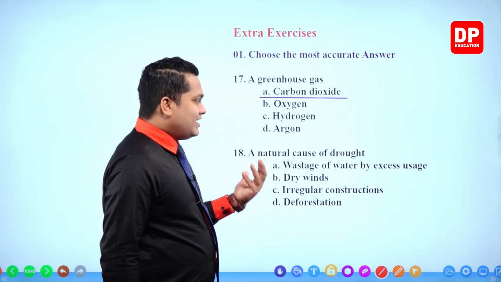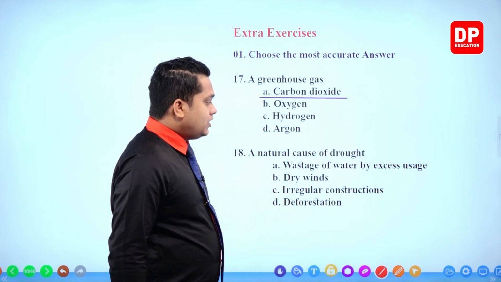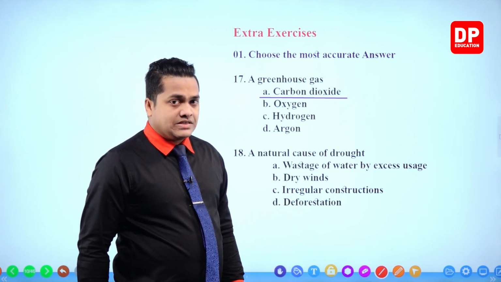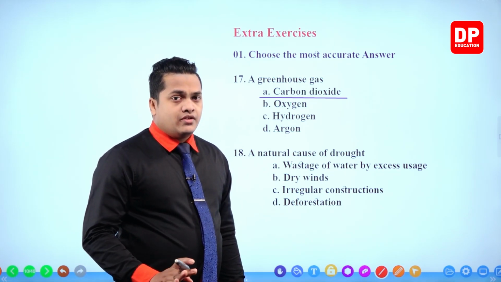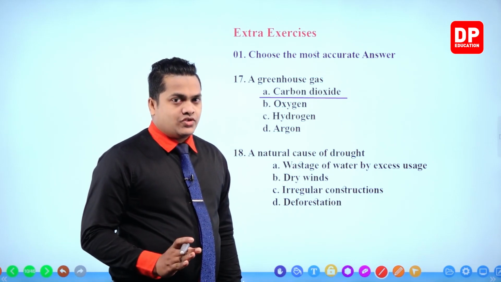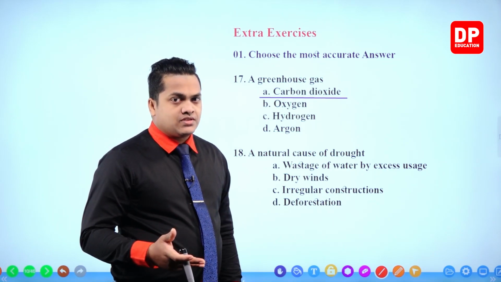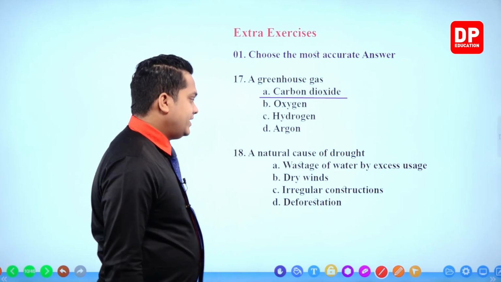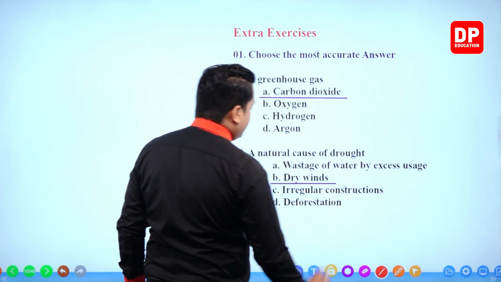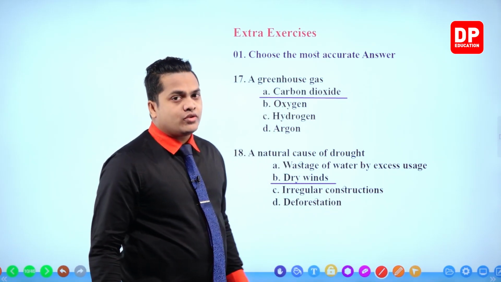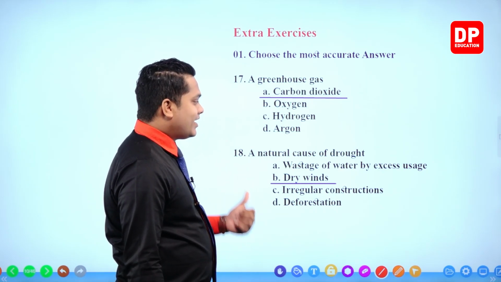Humans are the ones who are wasting water by excess usage. Humans are the ones who build irregular constructions, and humans are the ones who do deforestation for their agricultural and construction purposes. So, my dear children, the correct answer would be dry winds. You know that dry winds occur naturally. So, a natural cause for drought is dry winds.